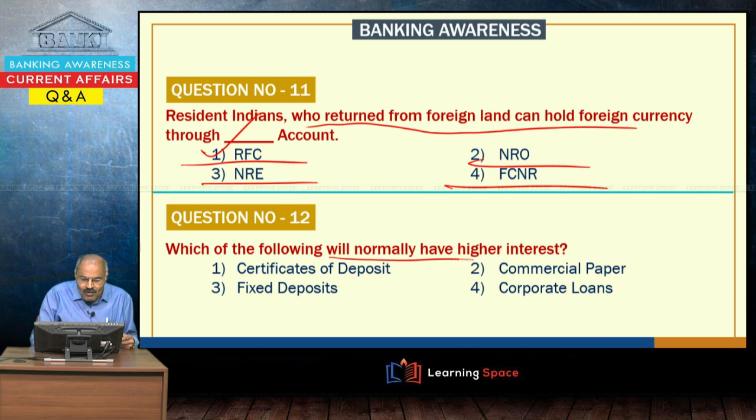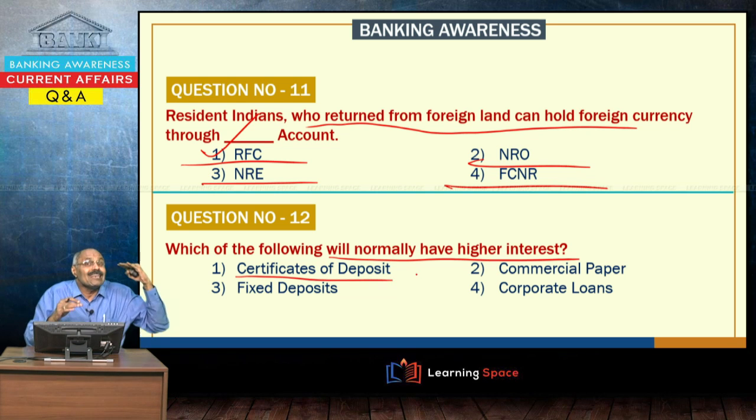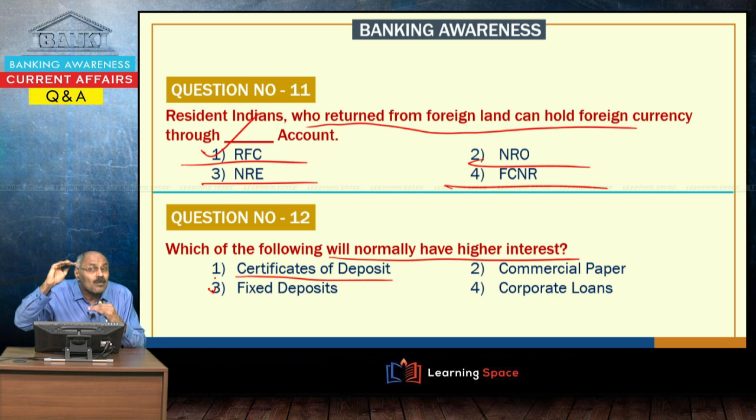Which of the following will normally have higher interest? Here you see certificates of deposit. Certificates of deposit are issued by banks and financial institutions, if I am not wrong, and they will normally have lesser interest, and fixed deposits will normally have still lesser interest. Commercial paper is issued by high rated corporates. When they issue commercial paper to borrow money from the market, the interest rate probably is not higher than corporate loans. So, corporate loans will have higher interest here.